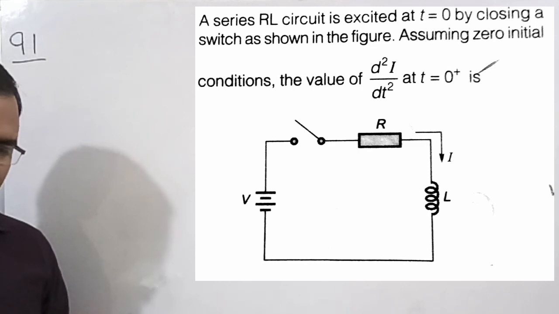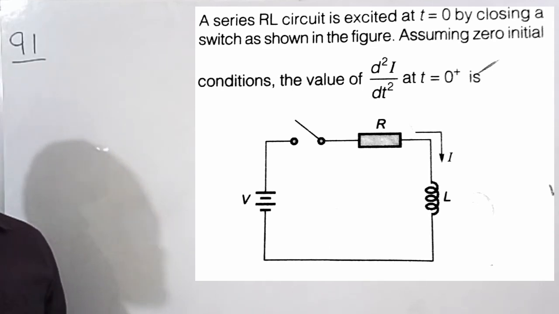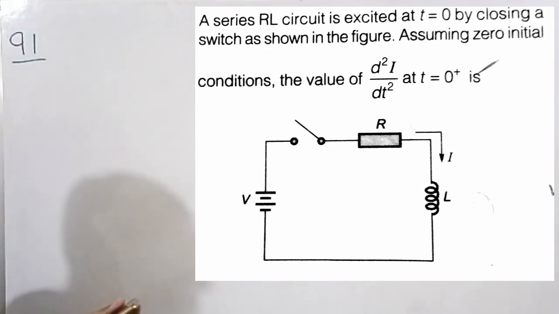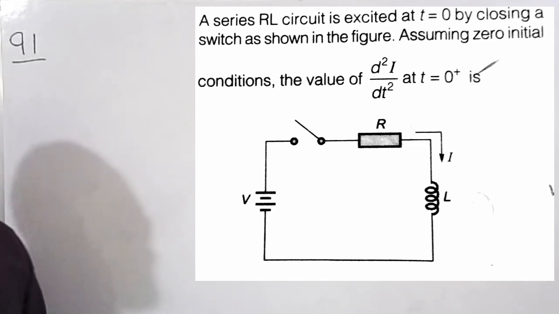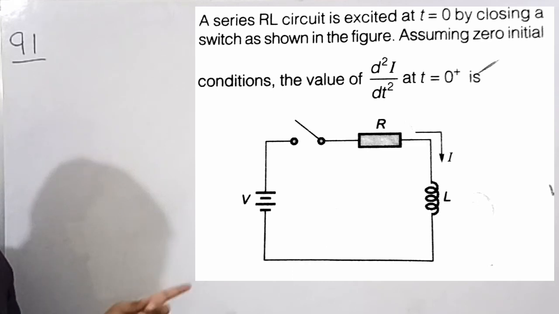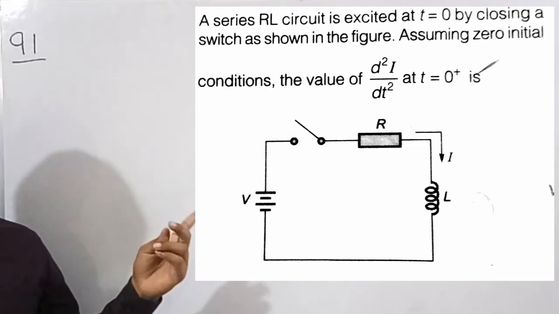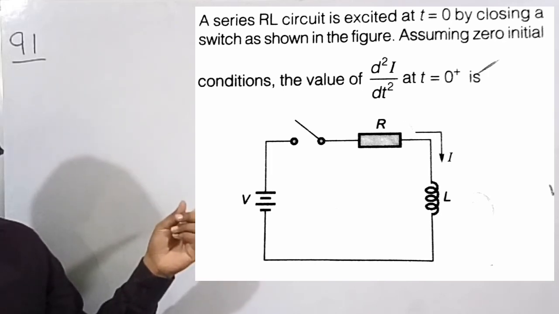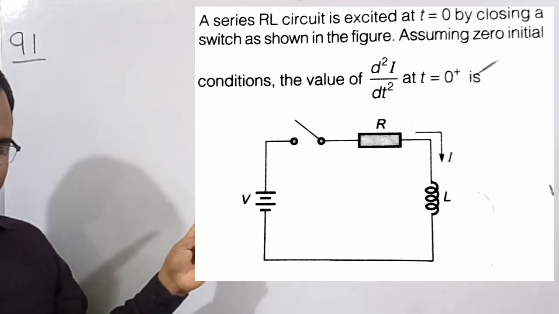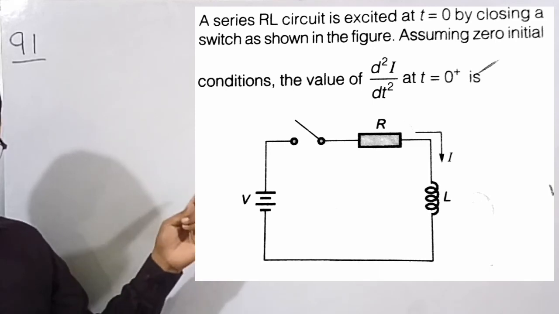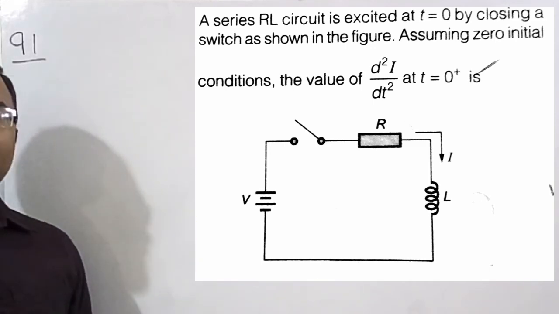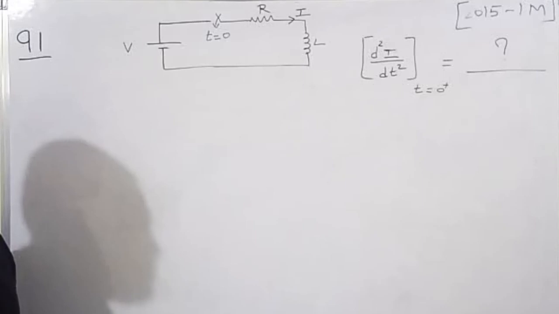Assuming zero initial conditions, the value of d square i by dt square at t equal to 0 plus we need to find in this question. I am repeating the question again. A series RL circuit is excited at t equal to 0 by closing a switch as shown in the figure. Assuming zero initial conditions, the value of d square i by dt square at t equal to 0 plus we need to find.